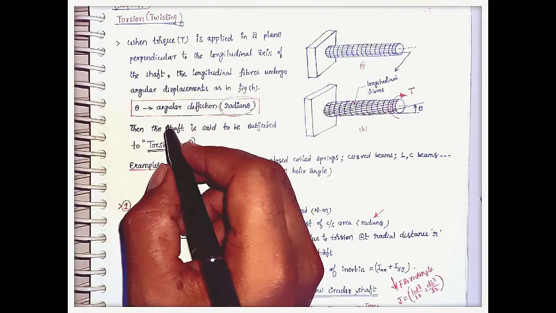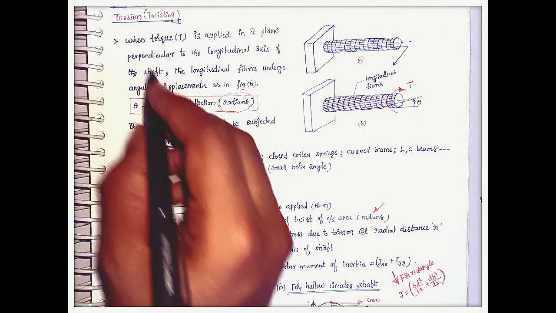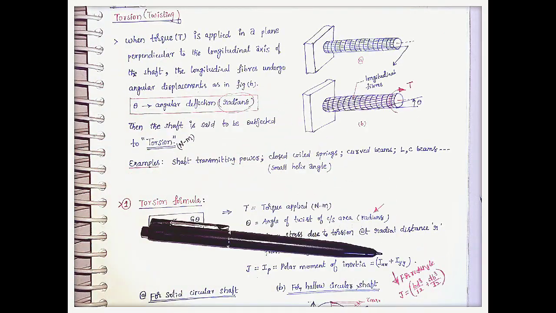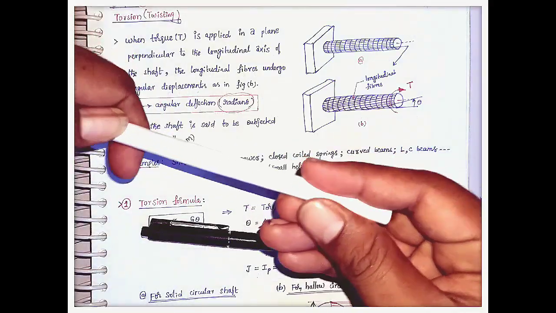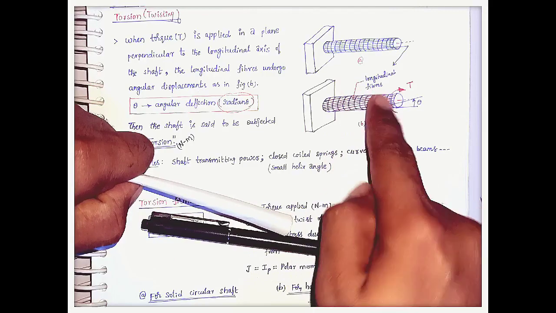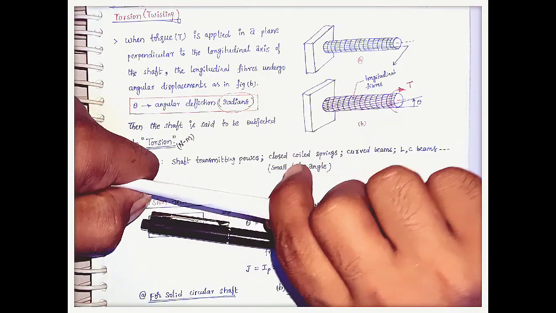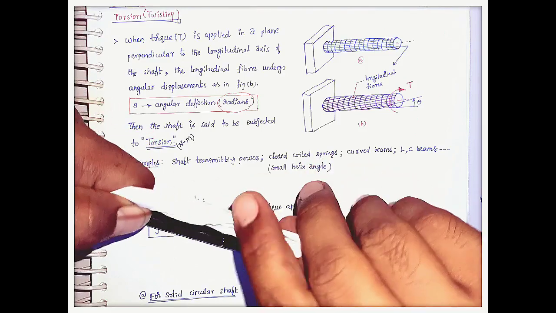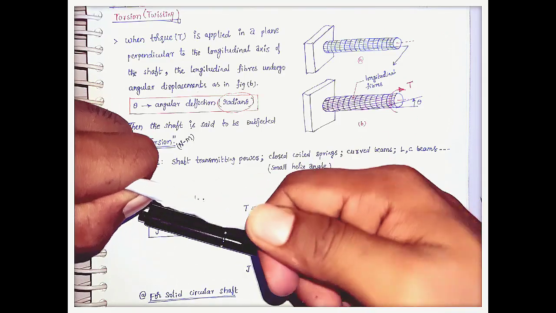And the next most important concept is torsion or twisting. Here, what is the twisting here? I will explain. Let us consider this is a beam which is fixed at one end like this, and the other end I am applying a torque like this. The beam is twisting like this. I am applying torque like this and the beam is twisting like this.